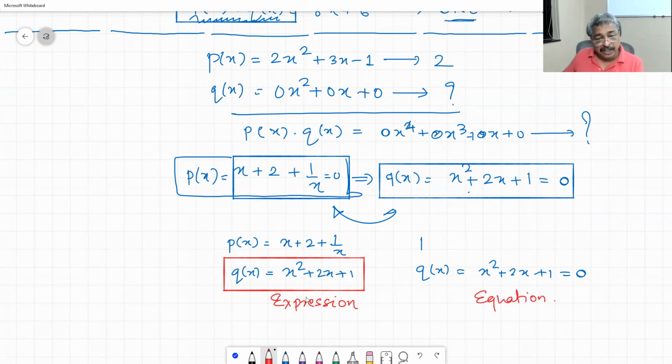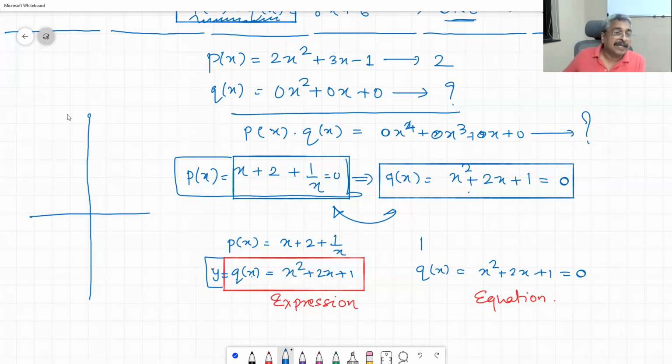Now in general, this Q of X is also denoted by variable y. Y is equal to Q of X. We have not learned two-dimensional geometry, but if I plot the graph of this expression, which is polynomial, it is going to look like this.